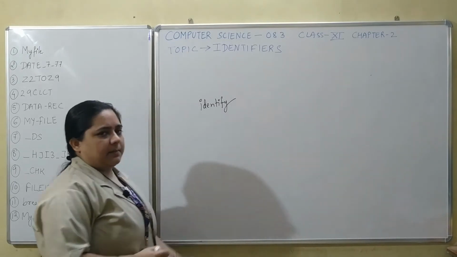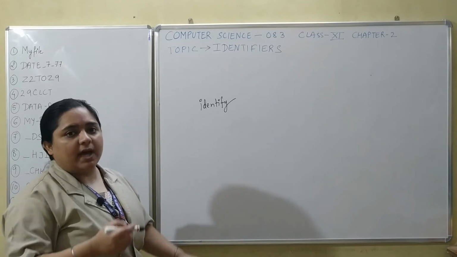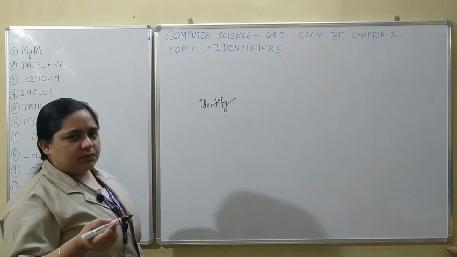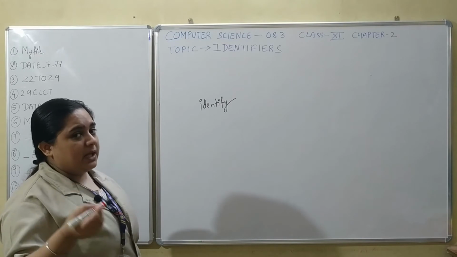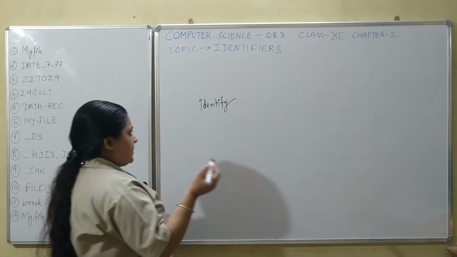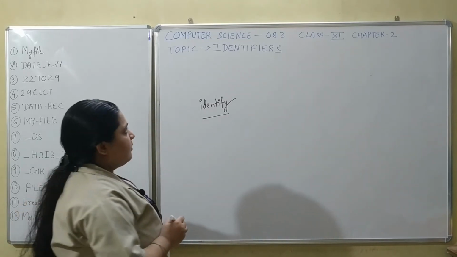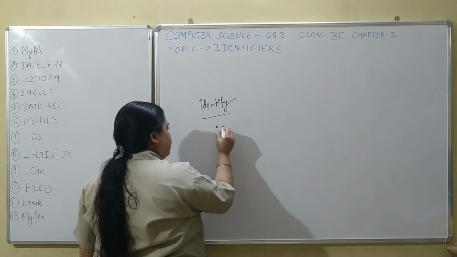Similarly, in your program, when you are using various constructs, you might be working with values. Sometimes those values would be fixed, sometimes they would be variable values, that is values which can be changed, but you will be needing something to identify those values. And what are they? They are identifiers.